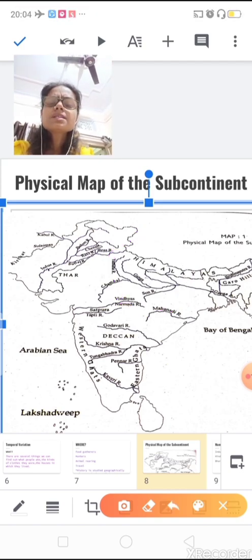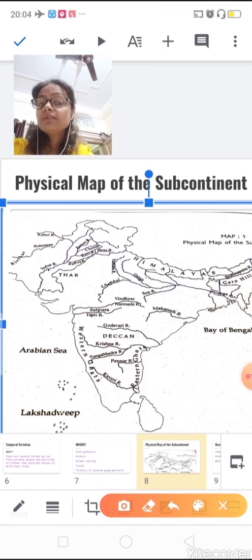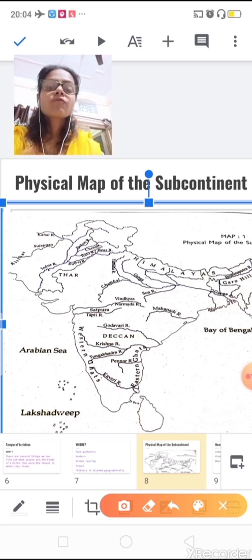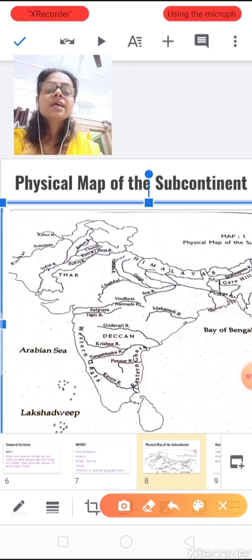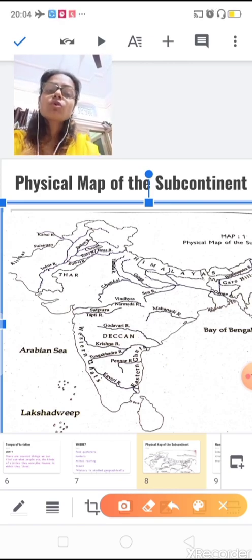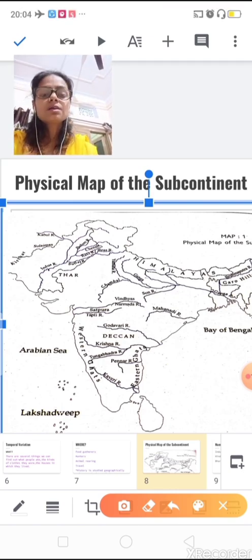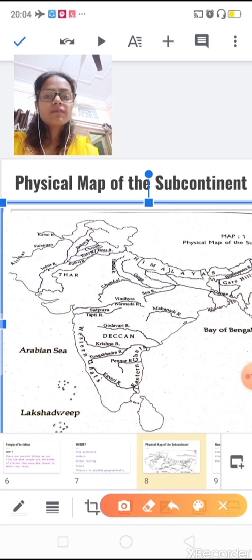So you can see, from the study of these areas, that people usually lived near rivers, because with a river they can easily get water for agriculture and other purposes. They can even use the water for transport. With the help of boats they can travel from one place to another. So basically civilizations were established near the main rivers.